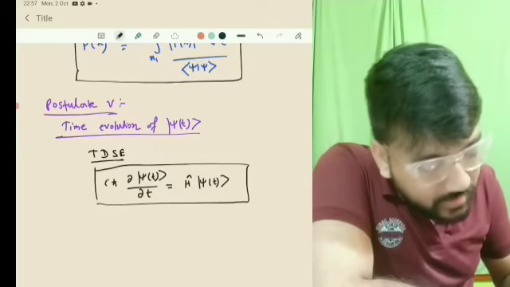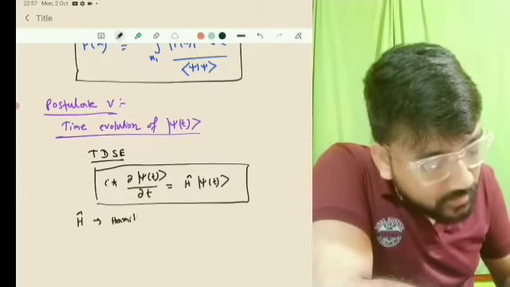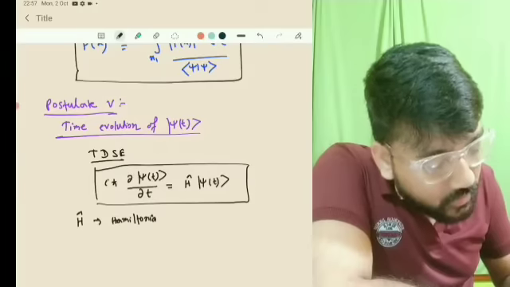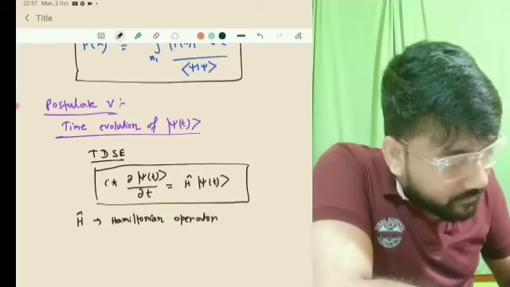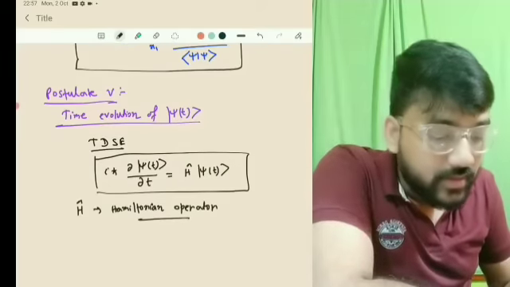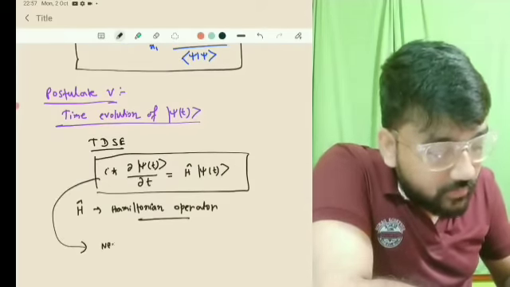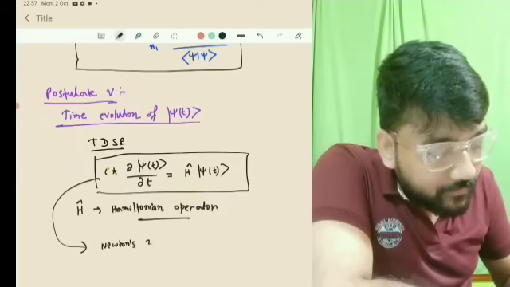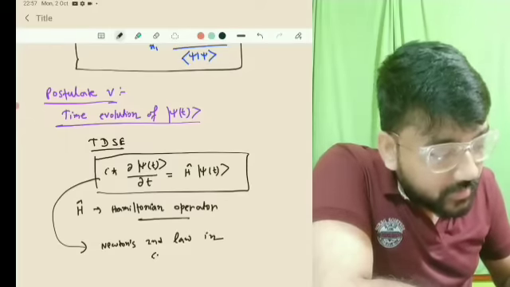Okay, and here H cap is the Hamiltonian operator, that is nothing but the total energy. This equation is equivalent to Newton's second law in classical mechanics.